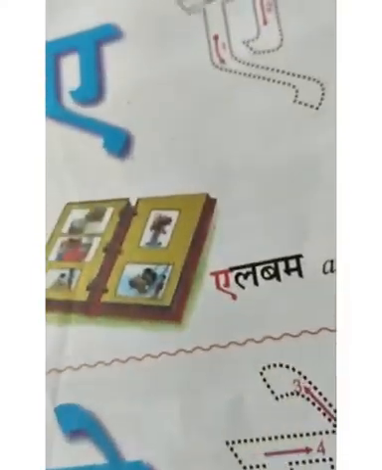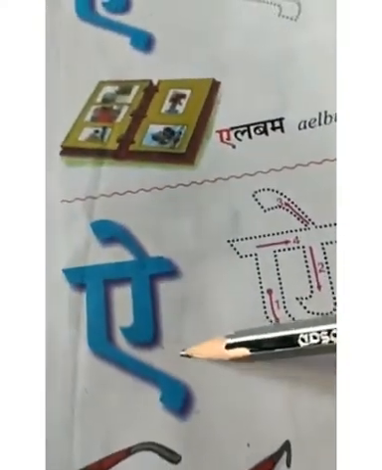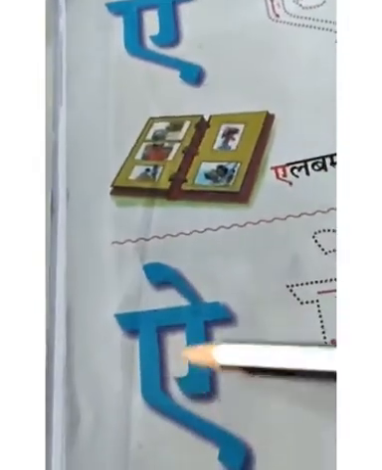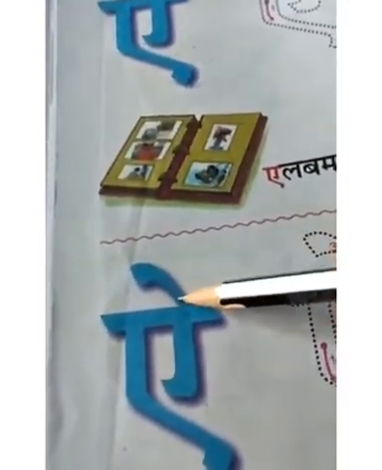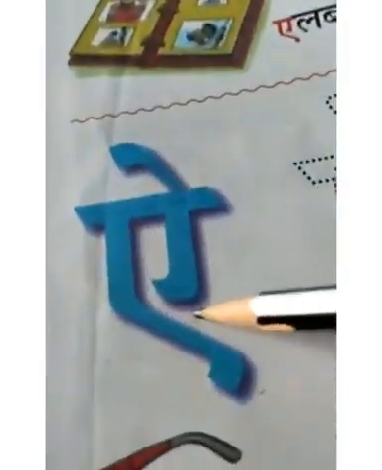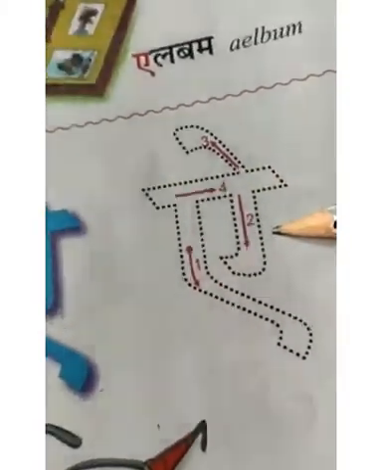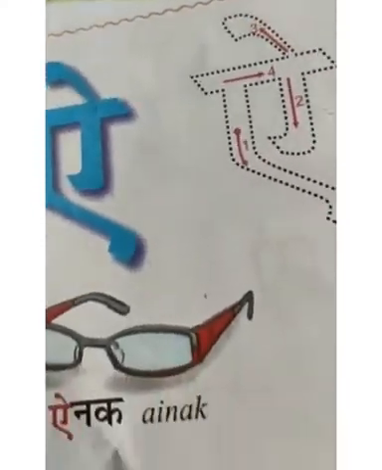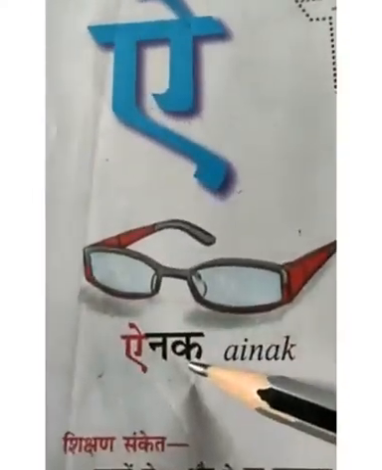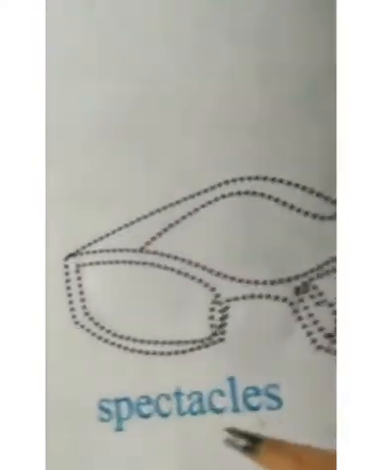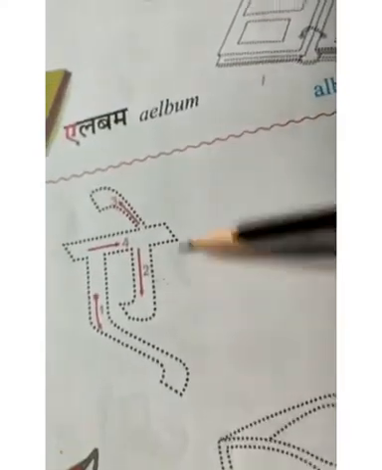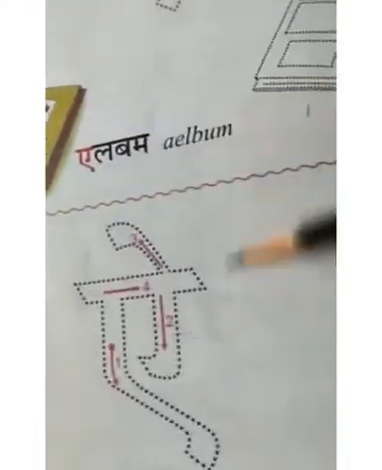Okay, now A after what? I. Here see how they written A and I, same one only, but you have to keep one line up. A, I. Now you have to write I same as it is. I says ainak. What is this? Ainak means spectacles. Okay children, you have to write these two afterwards, the way they are written, and you have to fill in color also here.